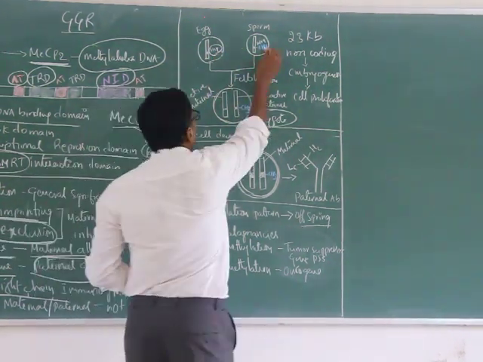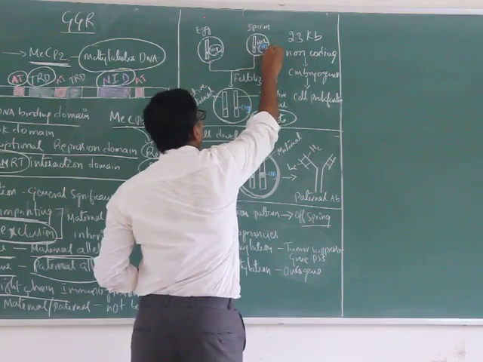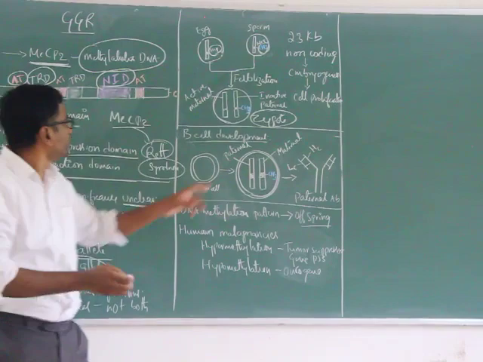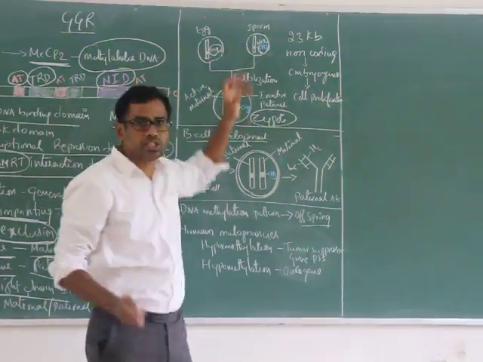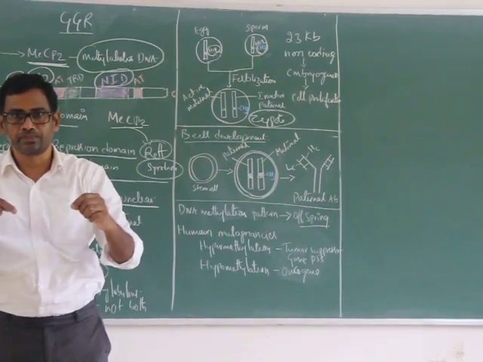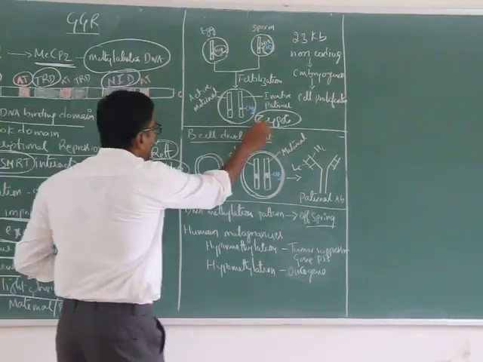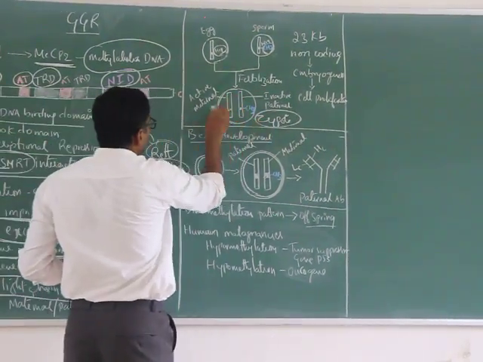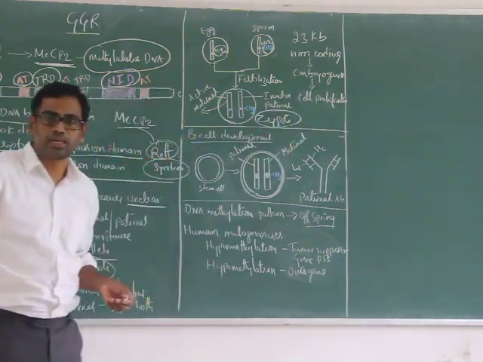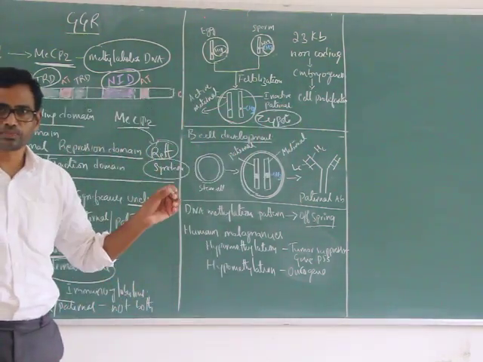How? By methylation. Here, the CH3 group is added, that means a methyl group is added to the H19 gene region, which inactivates it. In the zygote, only the maternal allele is active and the paternal allele is inactive.